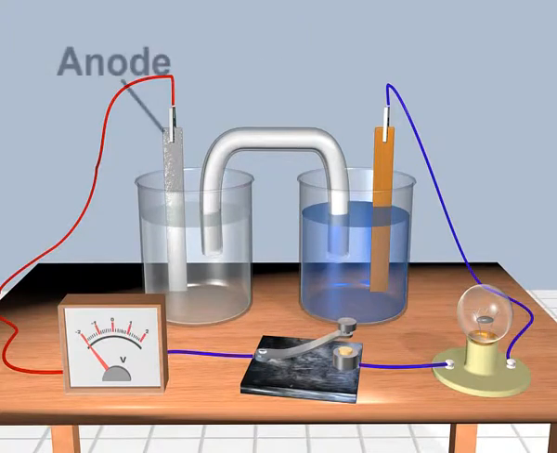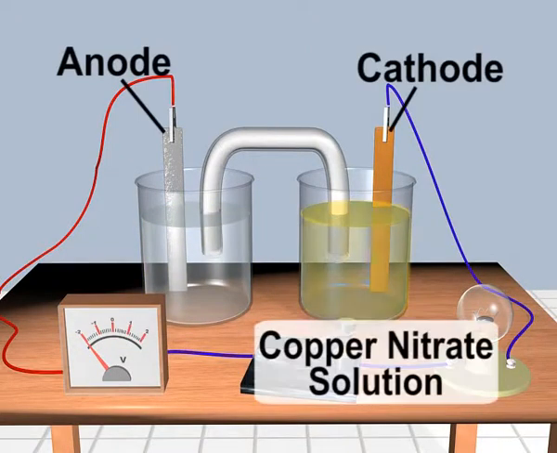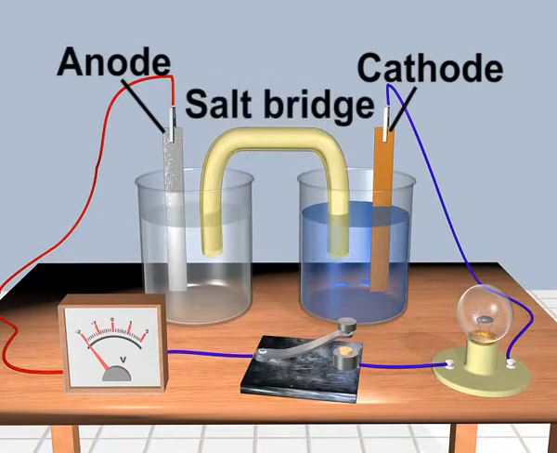It consists of an anode dipped in zinc sulfate solution, and a cathode dipped in copper nitrate solution. The two cells are connected by a U-tube called a salt bridge because it contains a solution of a salt that literally serves as a bridge to complete the electric circuit.